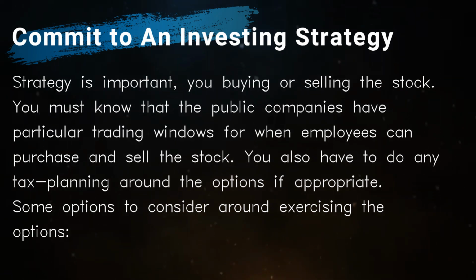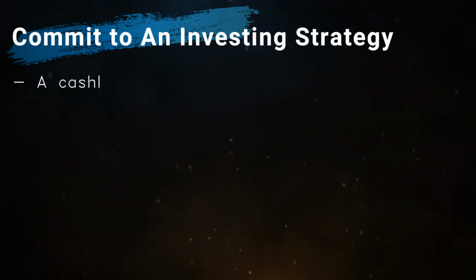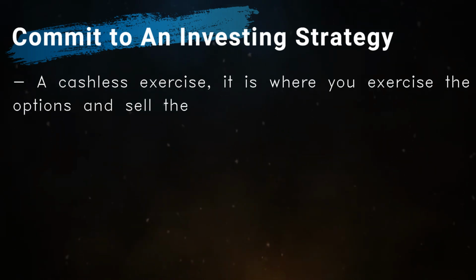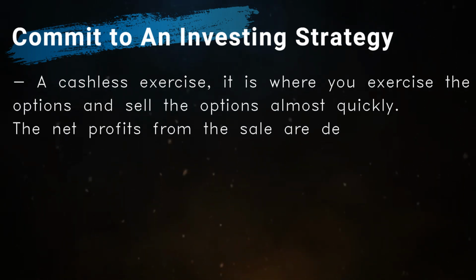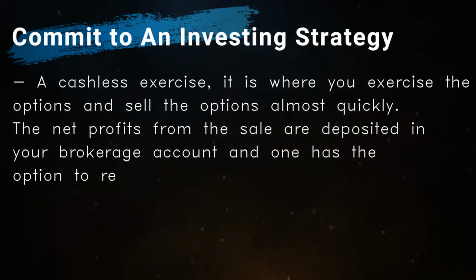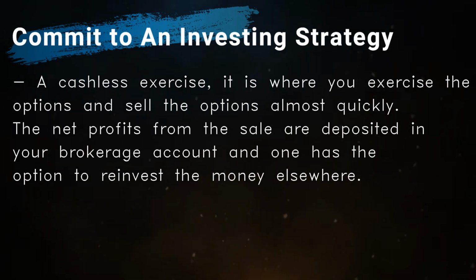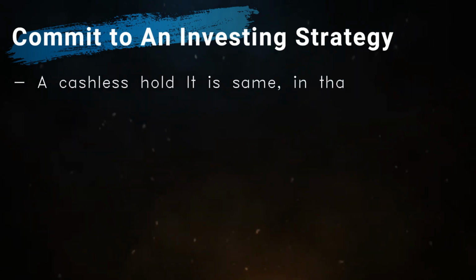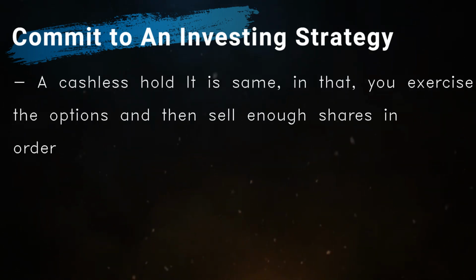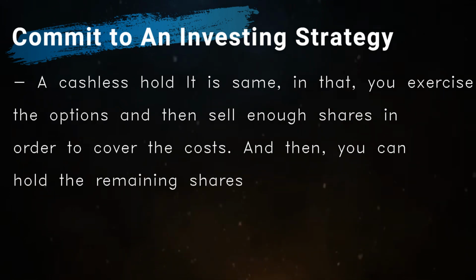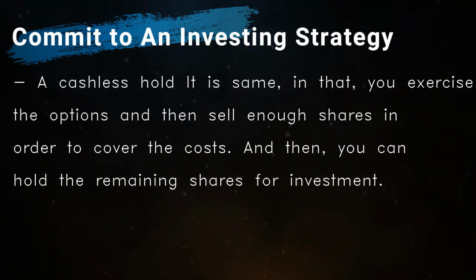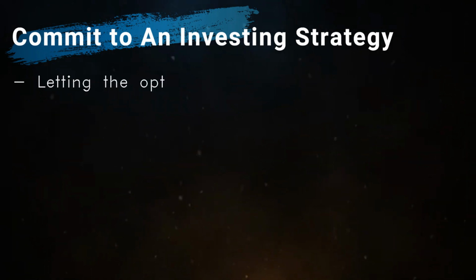Some options to consider around exercising the options. A cashless exercise is where you exercise the options and sell the shares almost immediately. The net profits from the sale are deposited in your brokerage account and one has the option to reinvest the money elsewhere. A cashless hold is the same in that you exercise the options and then sell enough shares in order to cover the costs, and then you can hold the remaining shares for investment.